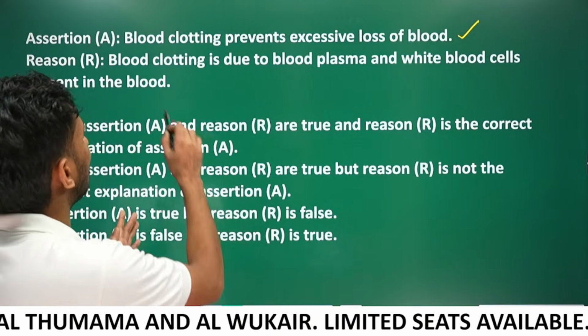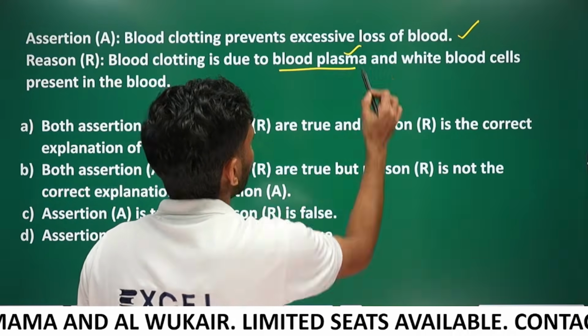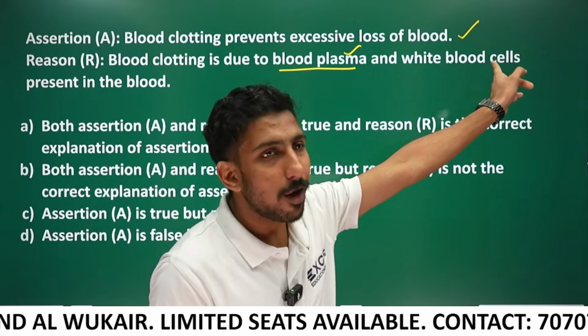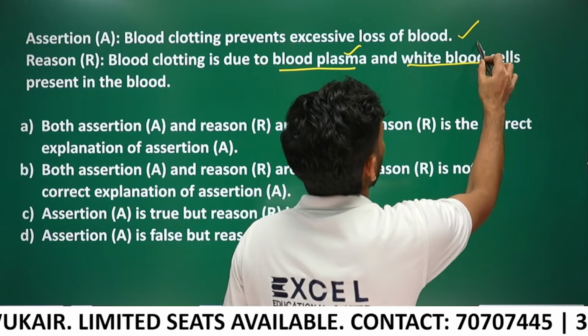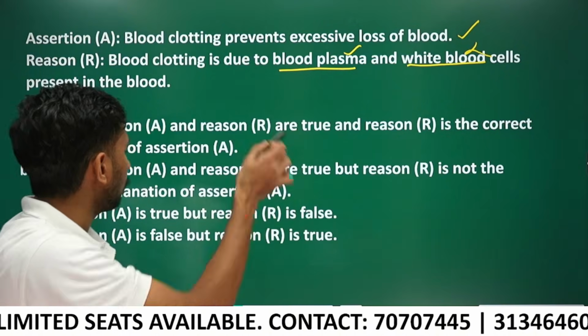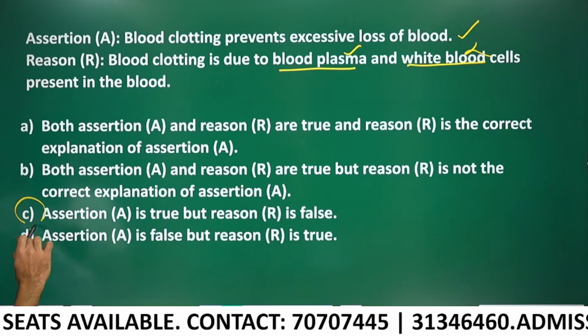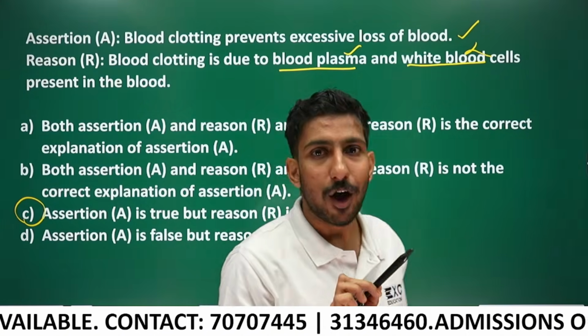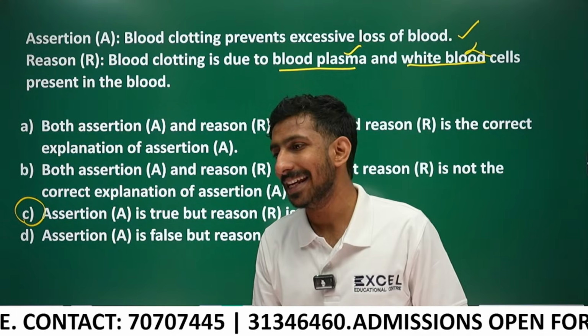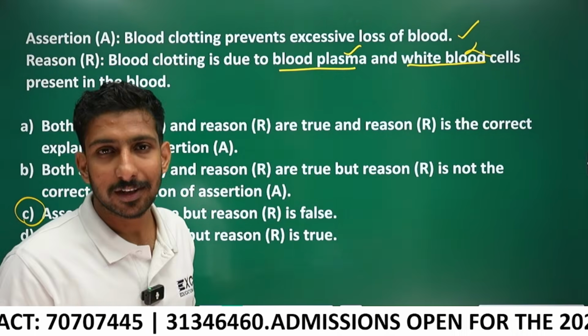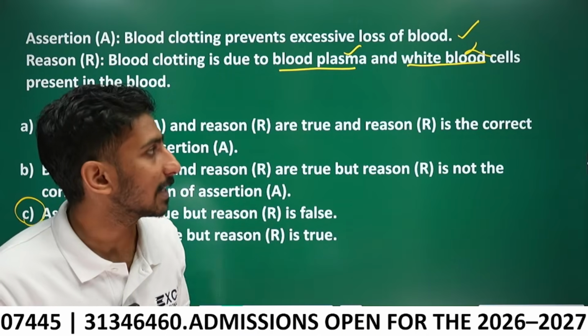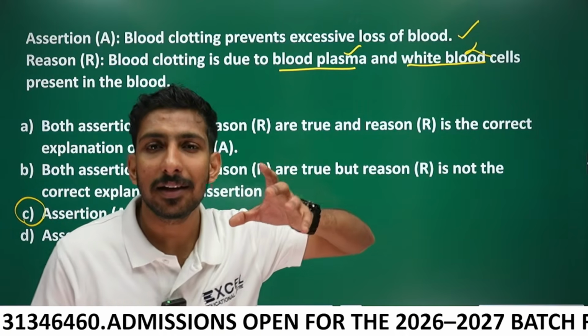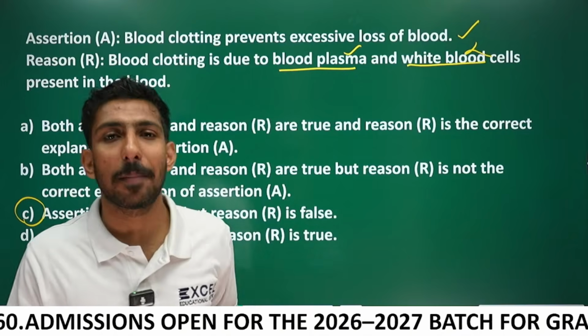Is that correct? Blood clotting is due to blood plasma, that is true, but not white blood cells. So assertion is true, reason is false. C is the answer. White blood cells are not involved in blood clotting, only blood plasma is involved. What is the function of white blood cells? White blood cells help in fighting against pathogens.